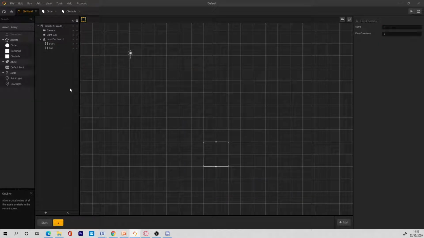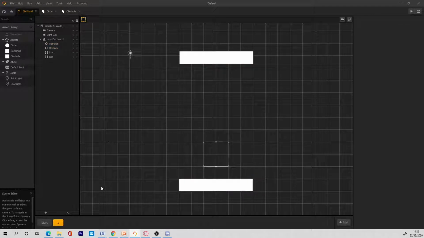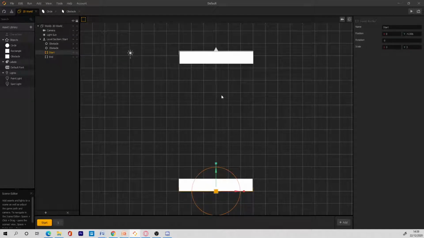So one thing we need to do as well, before we actually go forward with the game, is change the start and the end. The way it works in Buildbox is that your game would combine with different scenes, and with these scenes you can use them to make your game progressive. I will show you what that means now.